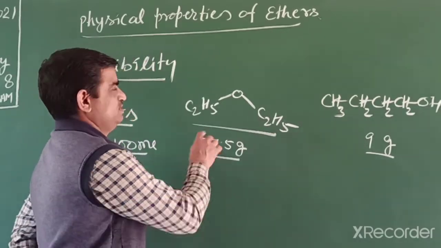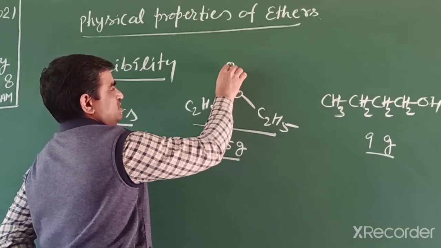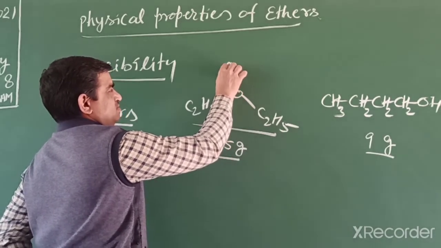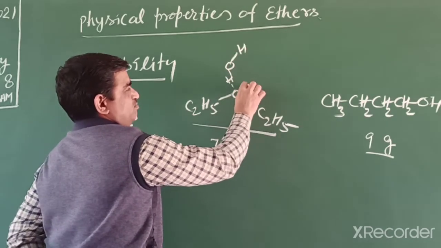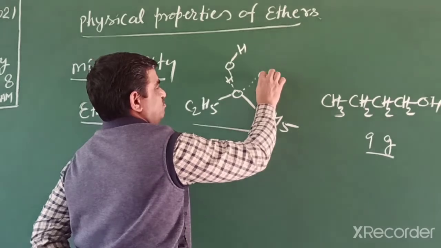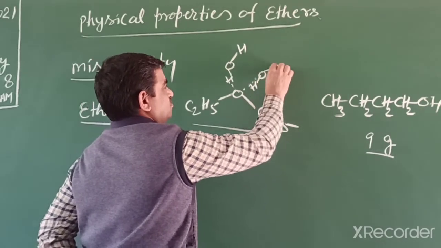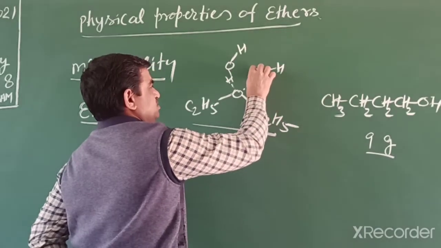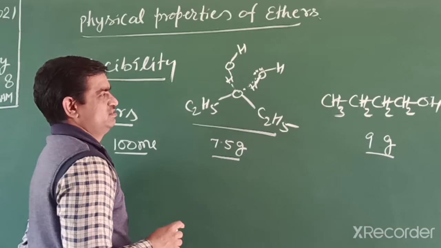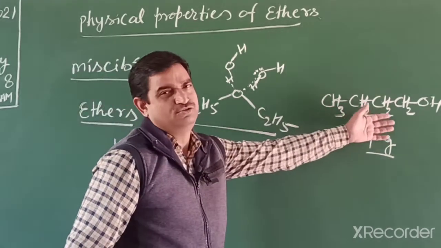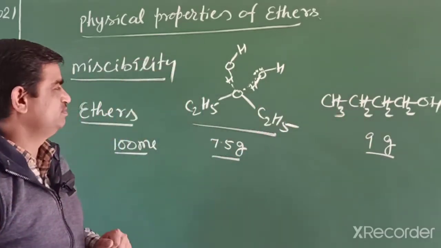The reason behind miscibility is hydrogen bonding. We know the water structure is like this. So they make intermolecular hydrogen bonds with water. Due to this structure, they are miscible in water, and alcohol also forms intermolecular hydrogen bonds with water, so they are miscible.